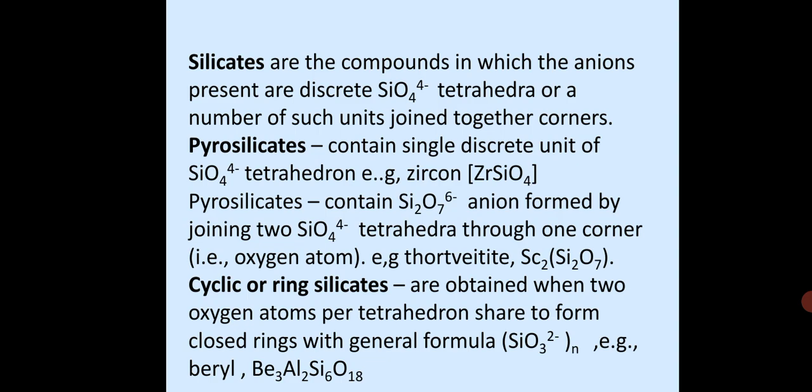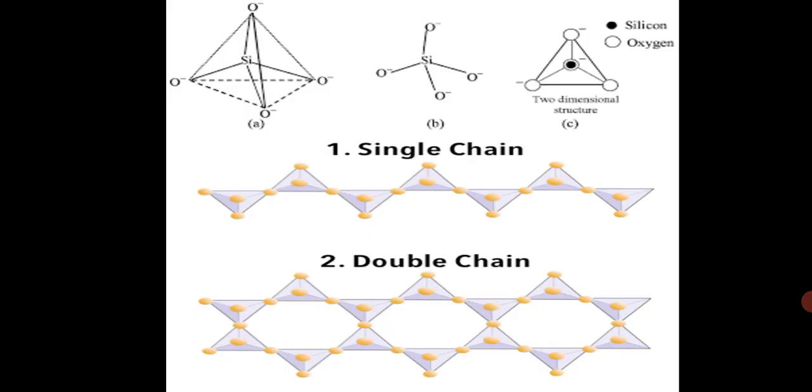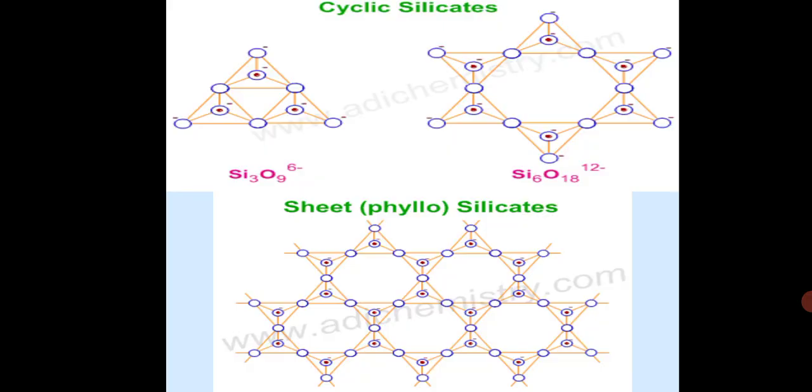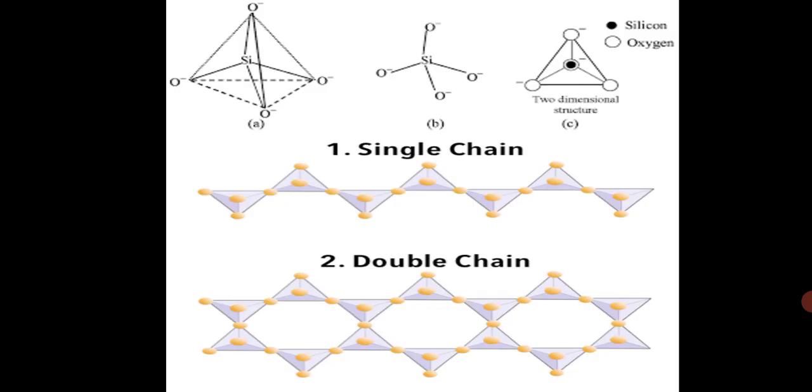Orthosilicates contain single discrete SiO4 4- tetrahedron, example zircon, ZrSiO4. Pyrosilicates contain Si2O7 6- anion formed by joining two SiO4 4- tetrahedra through one corner, that is an oxygen atom, example thortveitite. Cyclic or ring silicates are obtained when two oxygen atoms per tetrahedron are shared to form a closed ring with general formula SiO3 2-, example beryl. These are your cyclic silicates, ring silicates. I have already shown you, once again you can see.